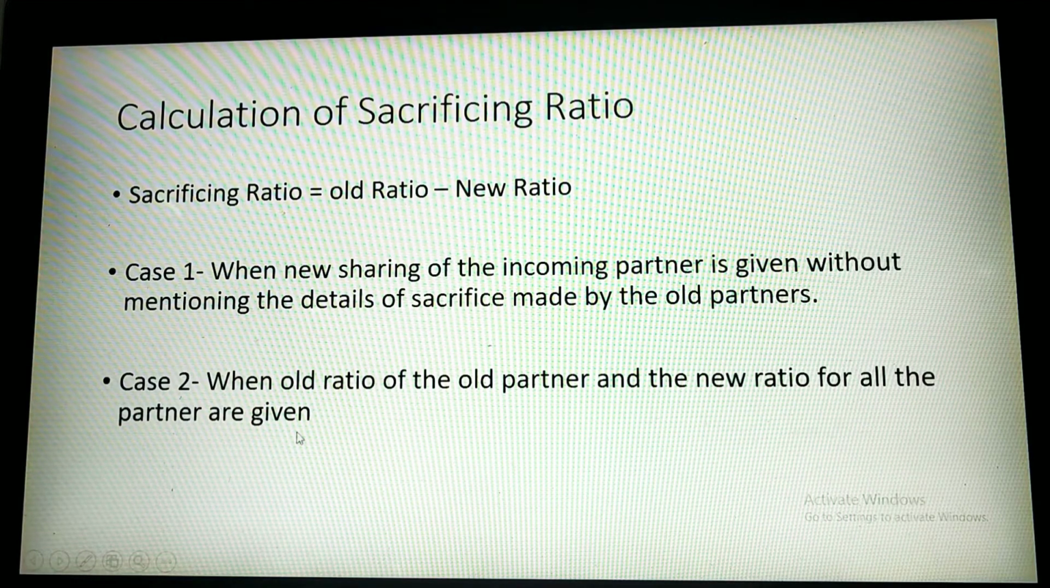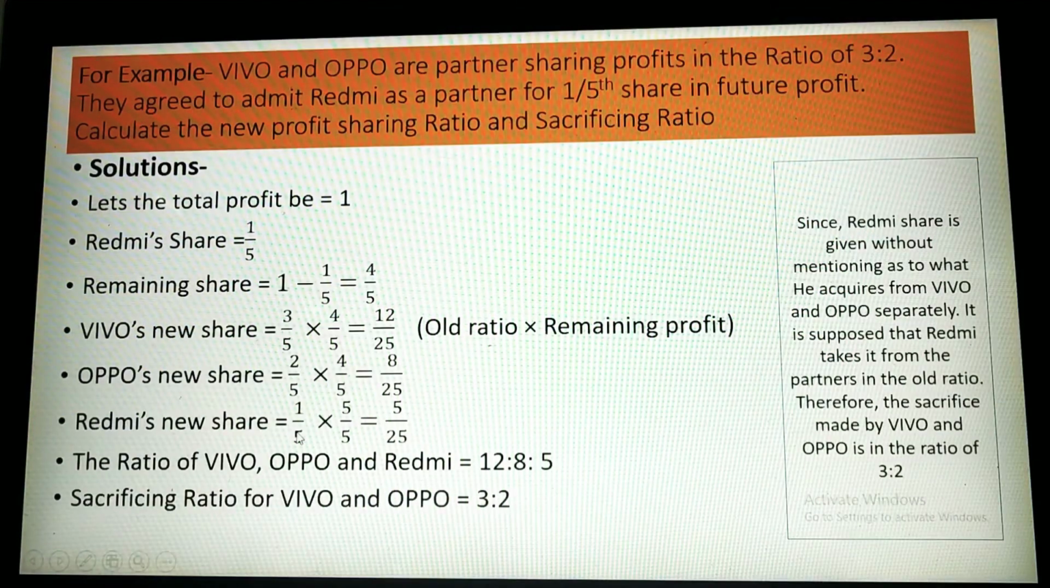So let's see one by one, we will solve it. First, there is an example of case number one. See, this is the example. Vivo and Oppo are partners sharing profit in the ratio of 3:2. They agreed to admit Redmi as a partner for 1/5 share in the future profit. So calculate the new profit sharing ratio and sacrificing ratio.